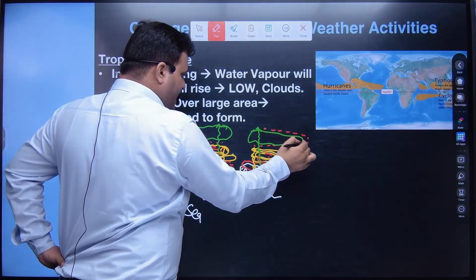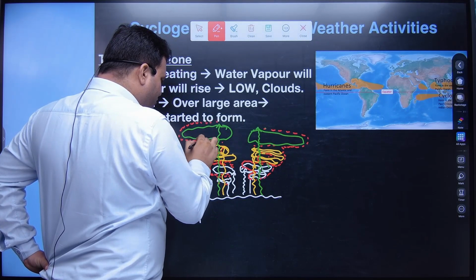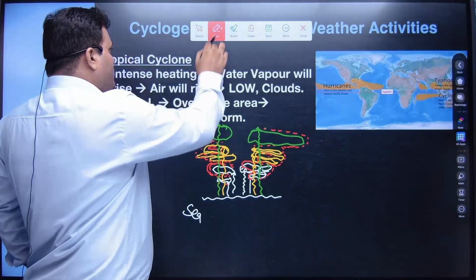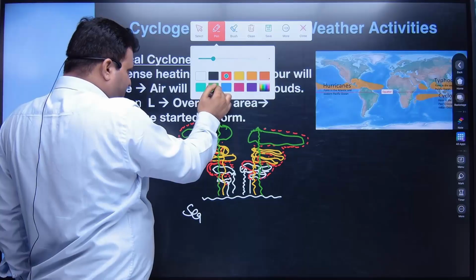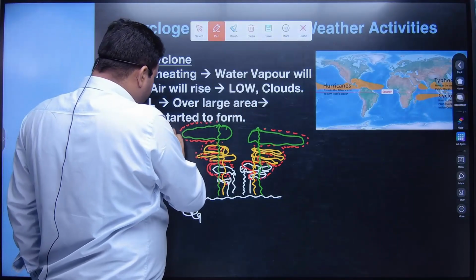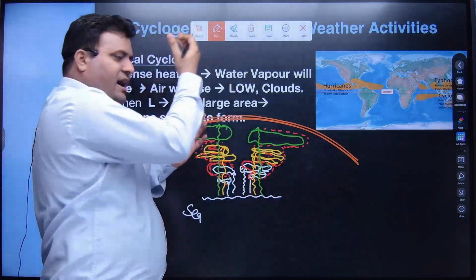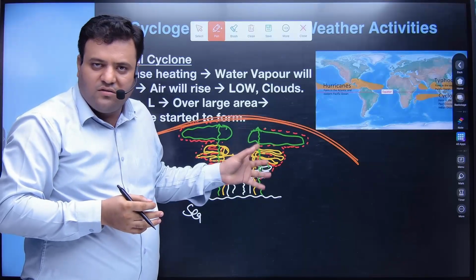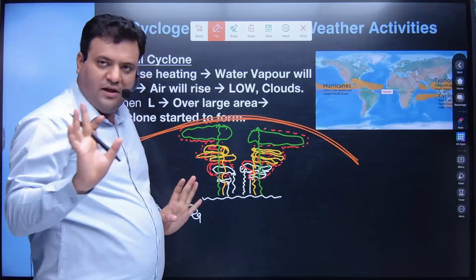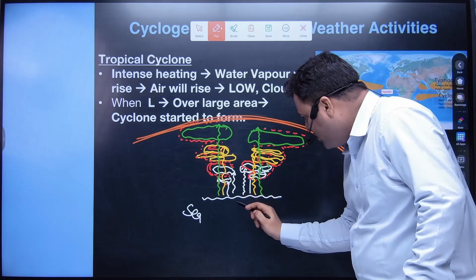Now if this kind of system is going to form till the height of the troposphere, what would happen? So suppose, let's say, this is the height of the troposphere. Now beyond this height, there will not be condensation or cooling of air. Clear? First thing.